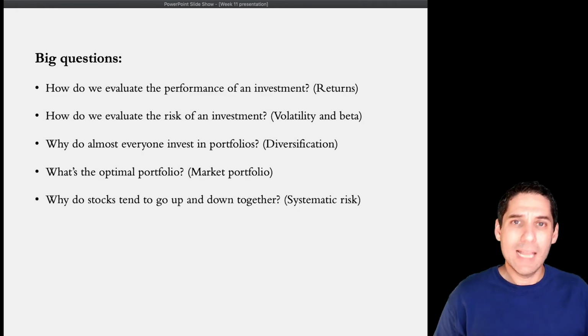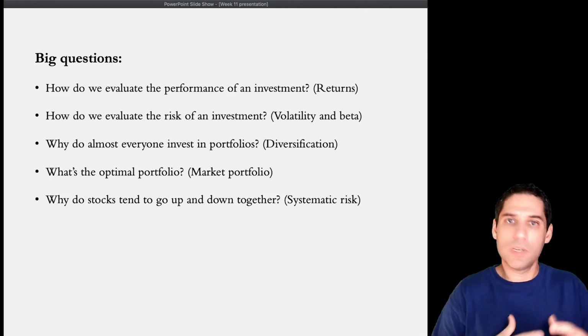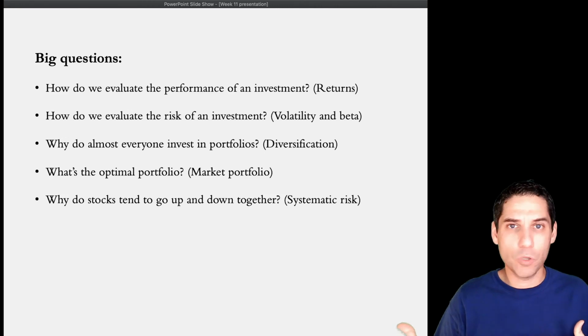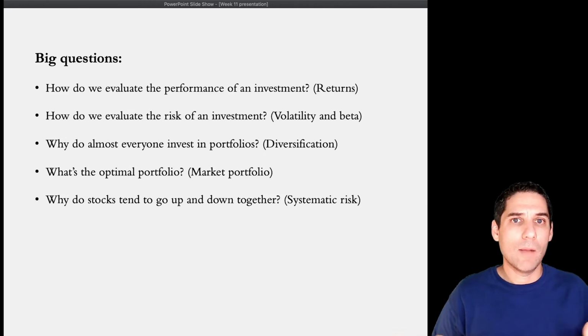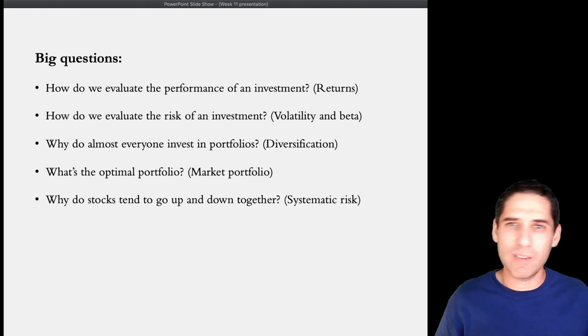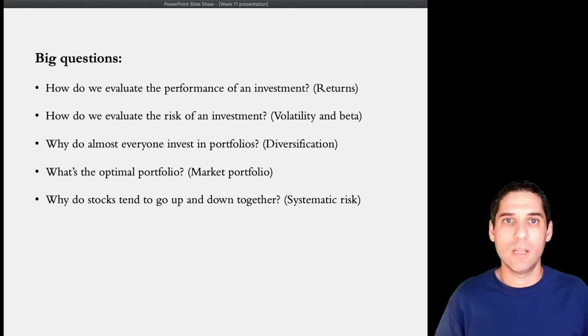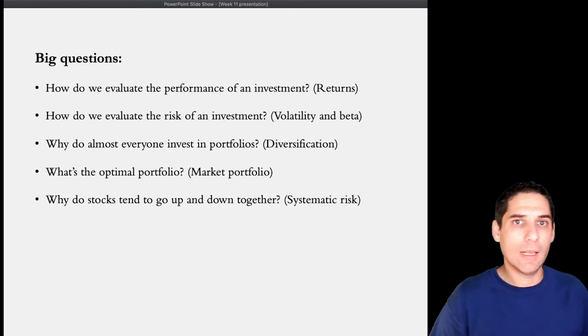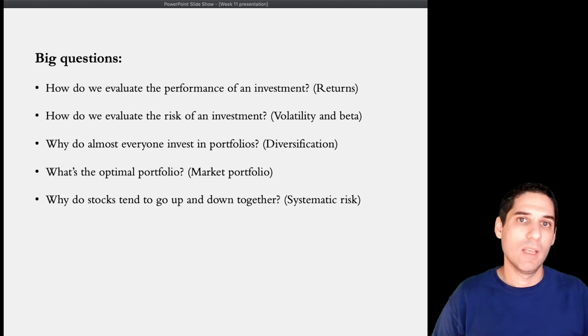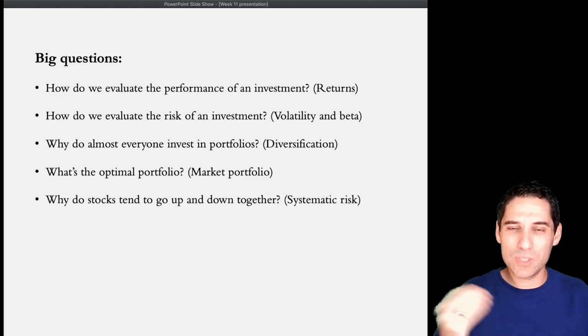Okay, then we're going to look at this portfolio. We're going to look at all these stocks, and one thing we're going to notice is, and you may have noticed this yourself, stocks tend to move together a lot. They go up and down a lot. Not always, not perfectly, but they move together a lot. Even stocks that you might think should not be very closely related, for example, a retail company like Walmart or Target, and a biotech stock, on most days they're going to go up and down together. So we call this, there's a market factor here.